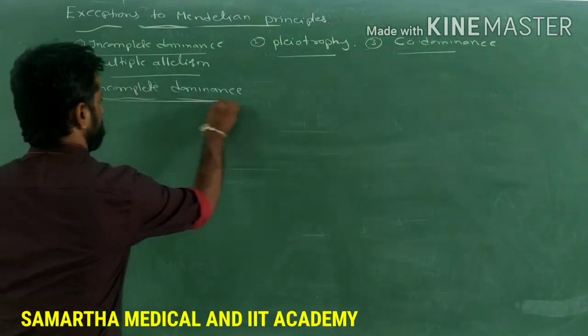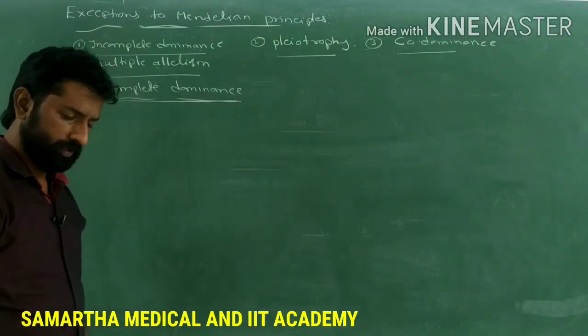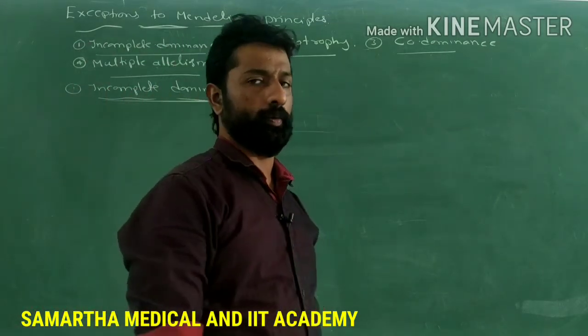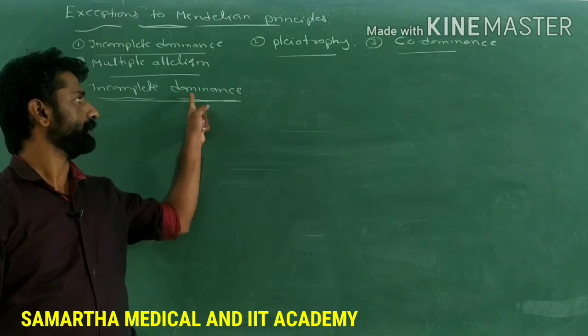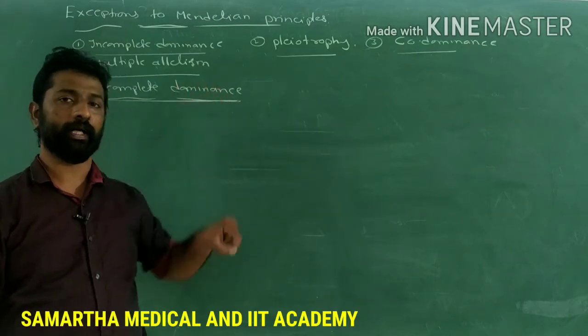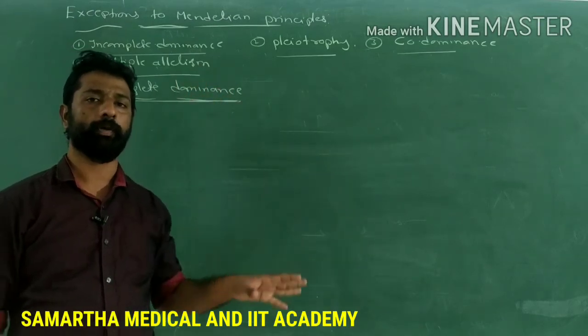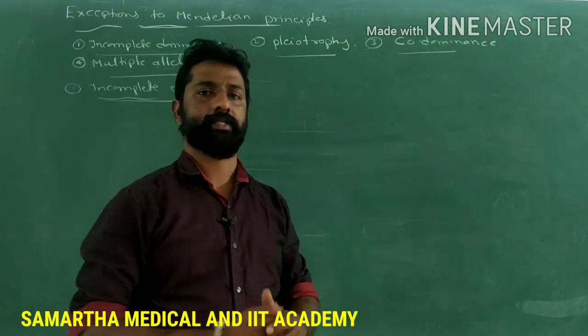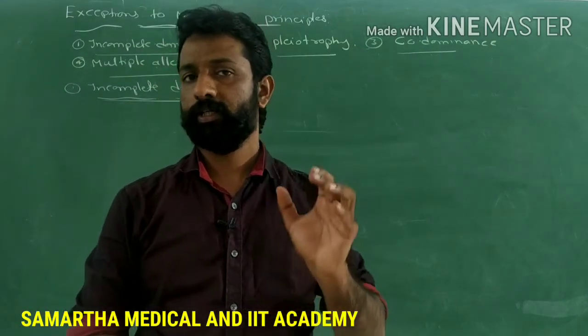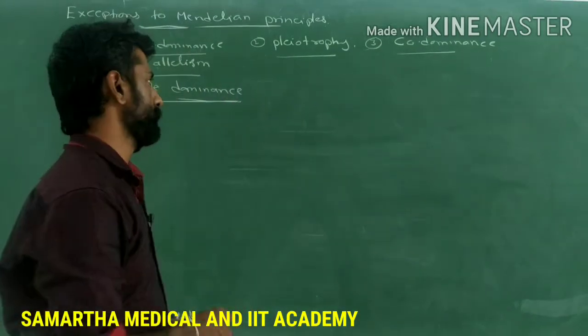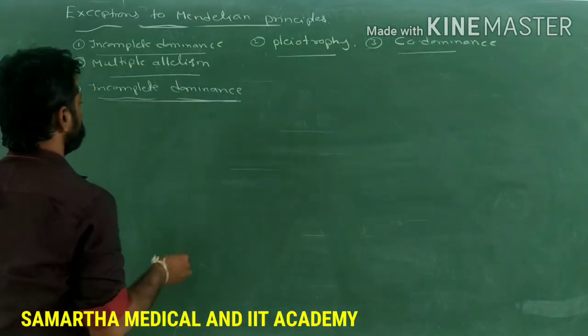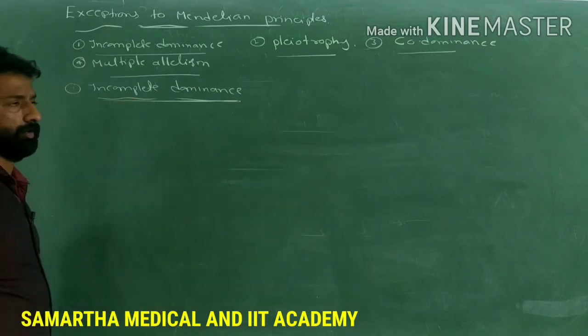First is incomplete dominance. So what do you mean by incomplete dominance? Here the word itself says the dominance of a dominant allele will be incomplete over the recessive allele. Such a condition or phenomenon is called incomplete dominance. So what do you mean by incomplete dominance here? Incomplete dominance means